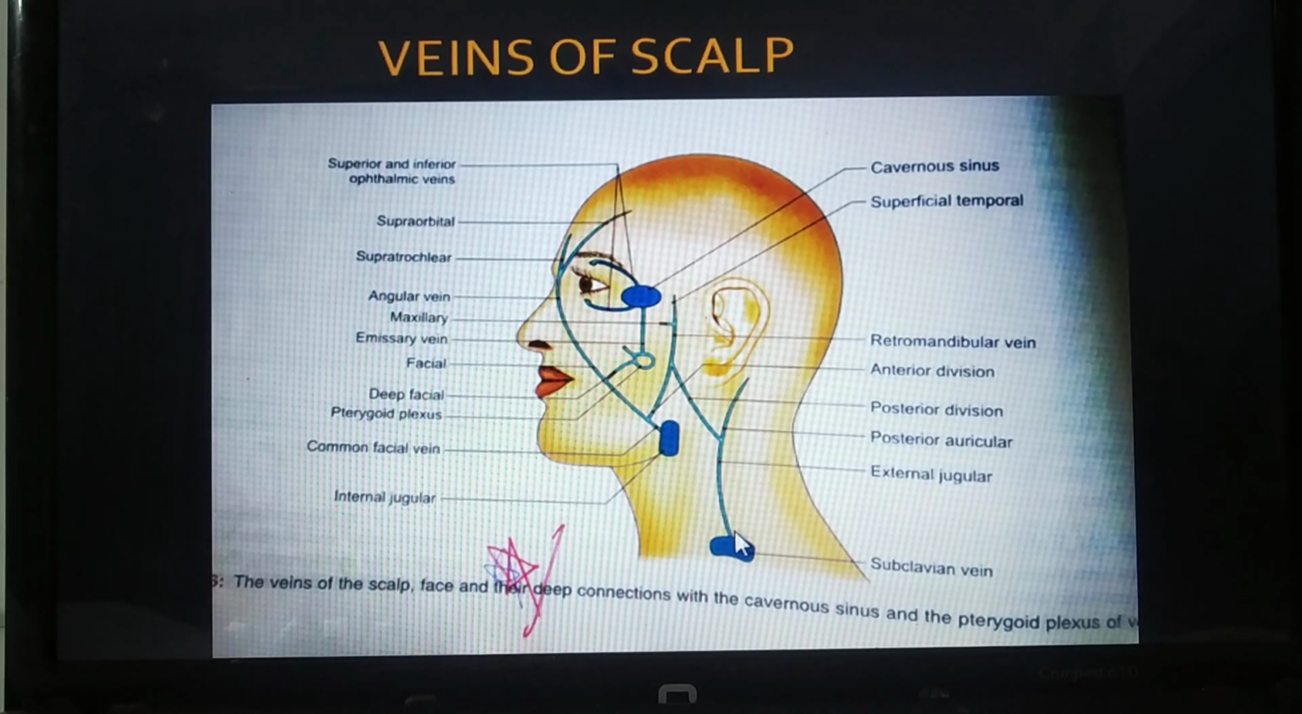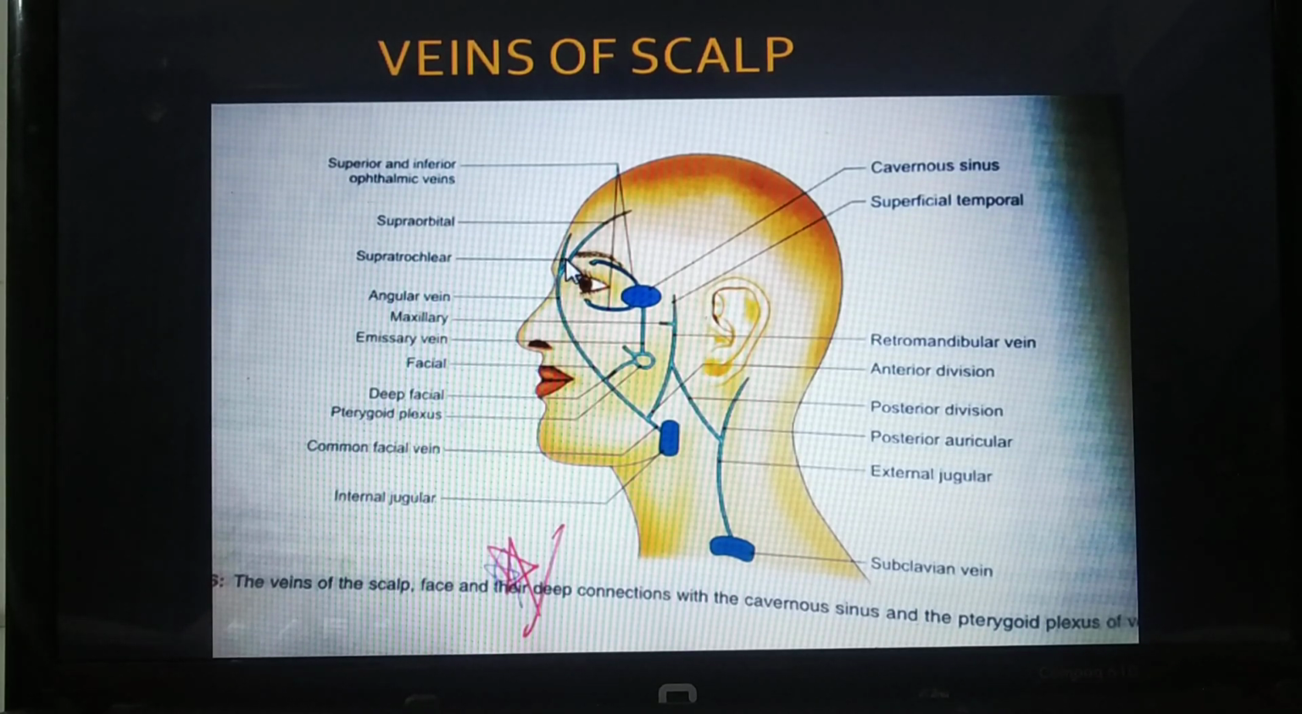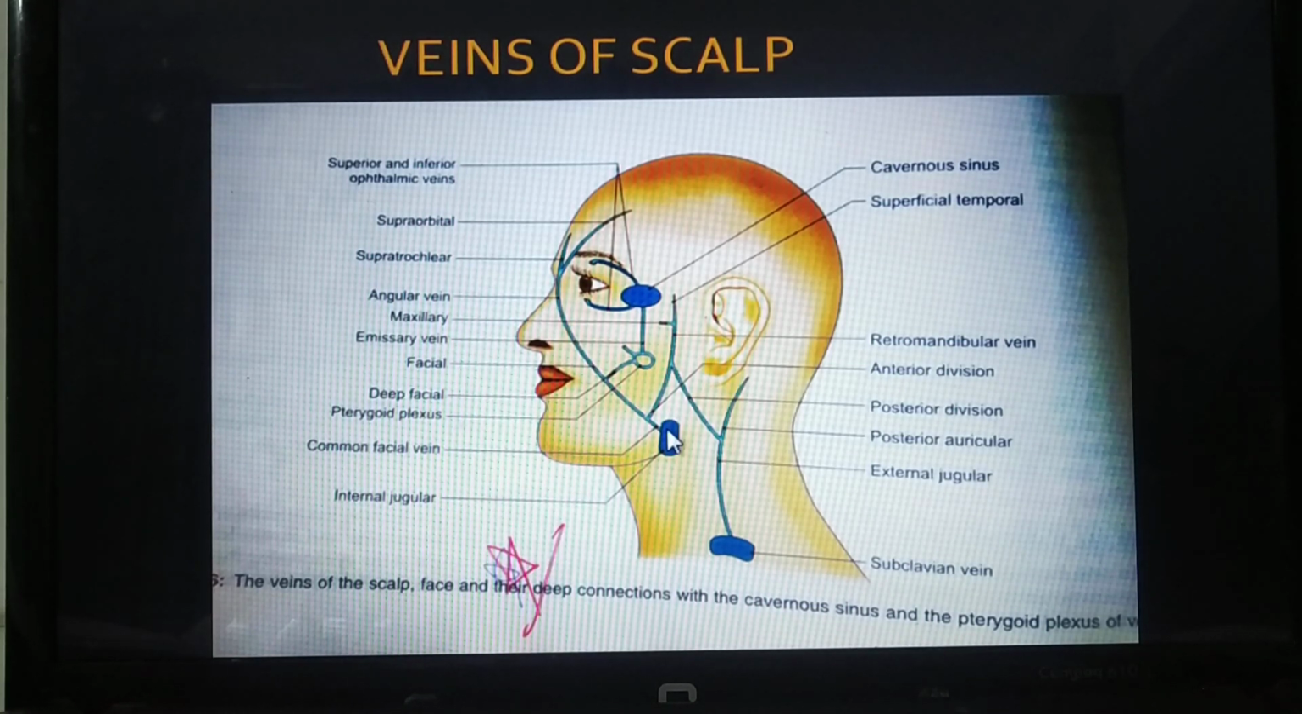Again repeating the same from the starting. This is the whole scenario. When I talk about the front, supratrochlear and supraorbital combine to form angular. Angular going deep down, straight, forms facial. Facial going deep down drains into the internal jugular. So this is the front part. Then these two, the superior and inferior ophthalmic veins, go straight to the cavernous sinus.